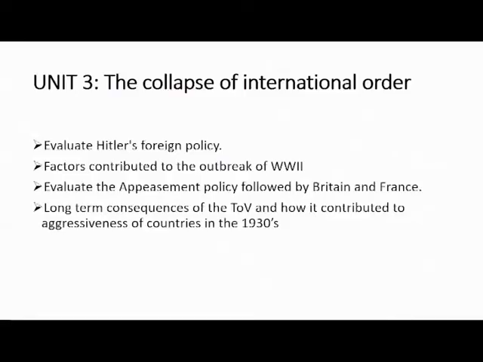Number 2, you should know the factors that contributed to the outbreak of the Second World War. There are a lot of factors. We can name a few of them: the long-term consequences of the Treaty of Versailles, the failures of the League of Nations, Hitler's foreign policy, the appeasement policy, the Nazi-Soviet Pact.